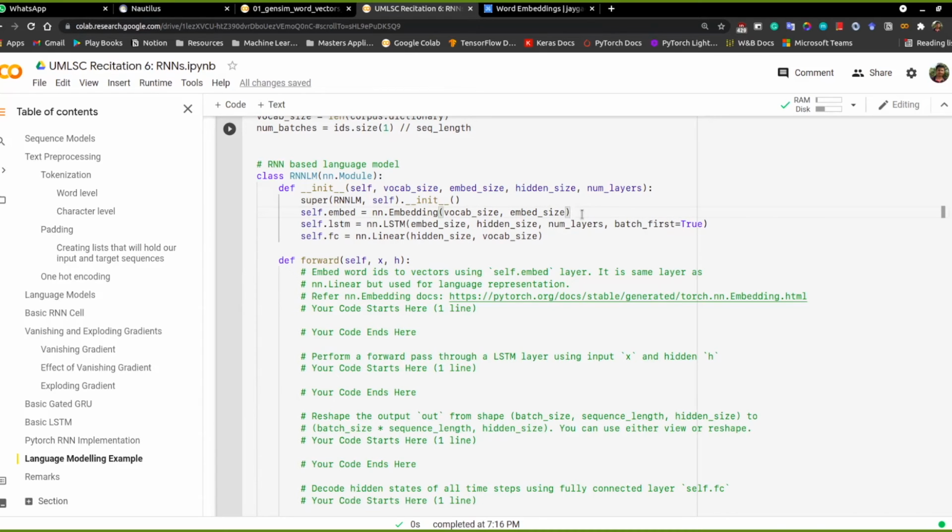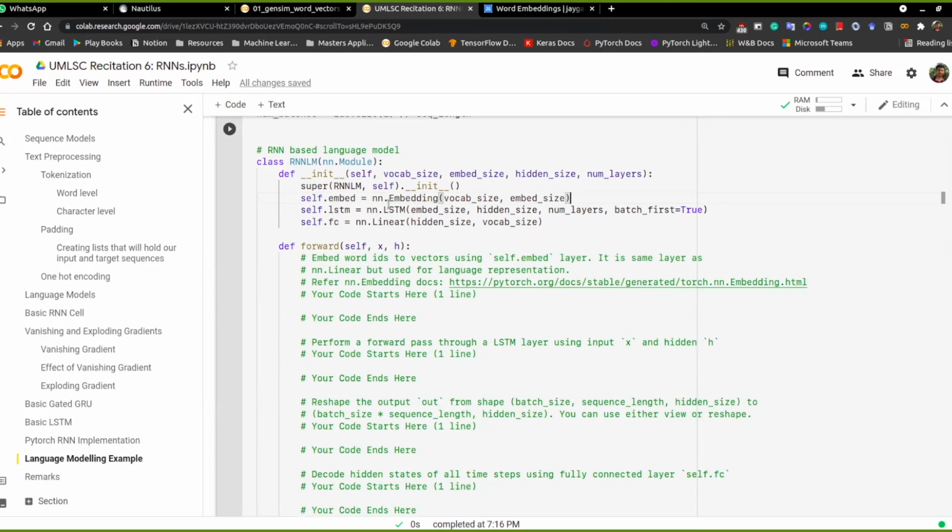One-hot encoding doesn't help you, because it doesn't explain that if there are two similar words they would have the same meaning. But if the words are projected to some embedding space, then intuitively the words which are similar would have vectors in a similar direction. So the dot product between them would be higher. That is the idea here.